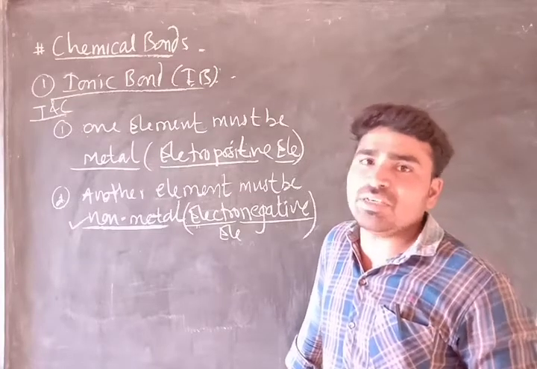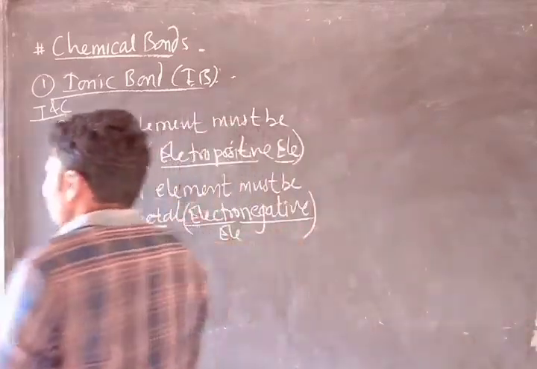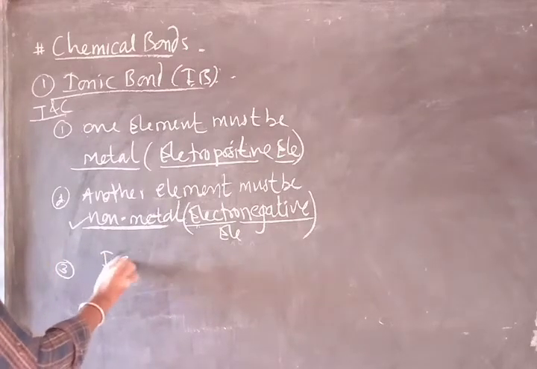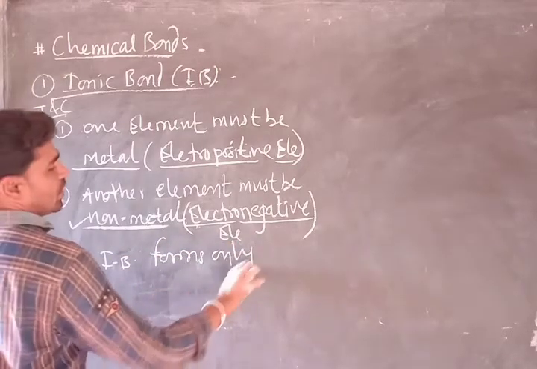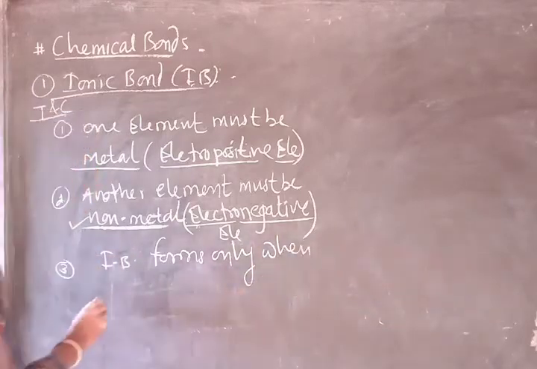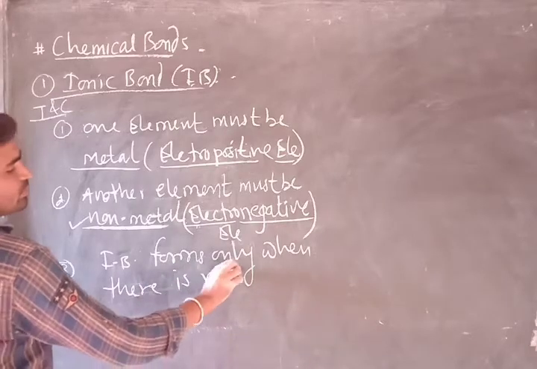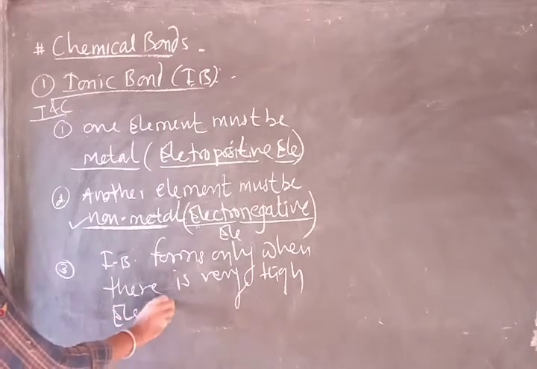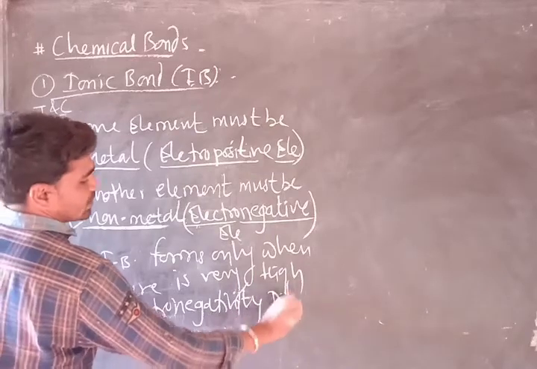In other words, we can say that an ionic bond forms only when there is a very high electronegativity difference.